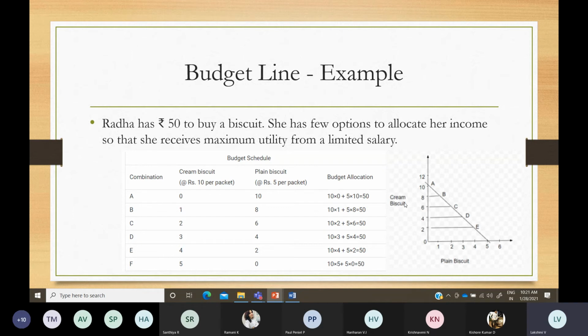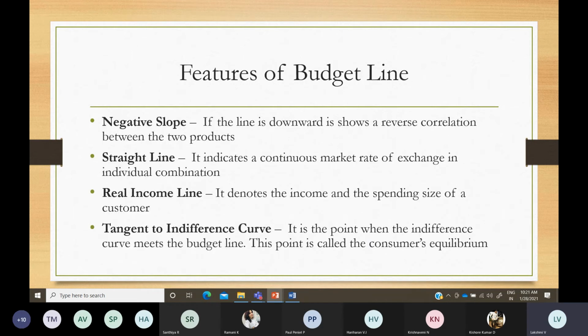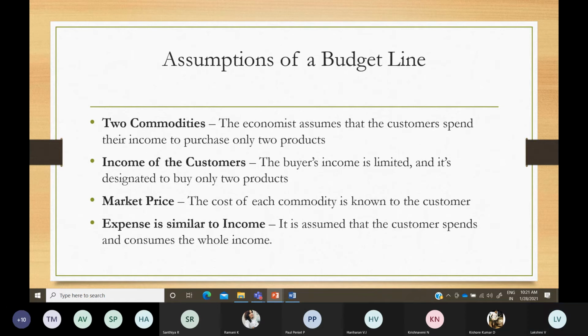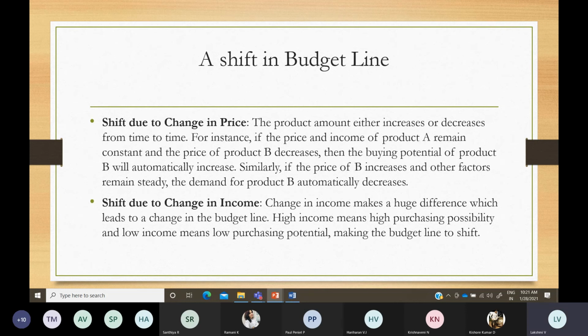So this is your budget line table and graph, and you have to give its features and assumptions. And also the shift in the budget line, why it happens. It can be due to a change in the price of one commodity, because of which your combination and budget line will change, or due to a change in the income of the consumer. If your purchasing power changes, your budget line will tend to shift. So that has been explained in the shift in budget line.